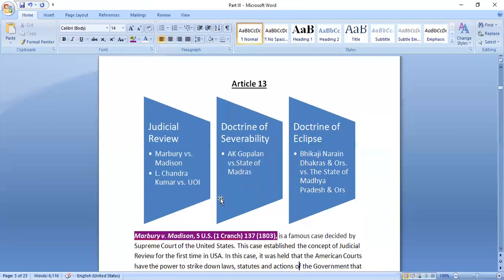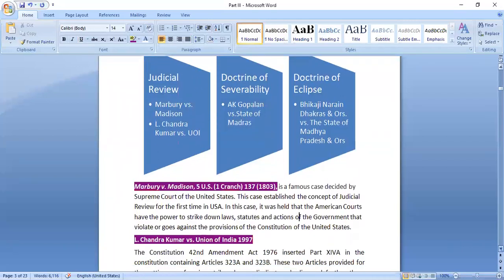Now the concept of judicial review, from which country is this concept borrowed? Anyone remembers from which country? The concept of judicial review is borrowed from which country? It is borrowed from the Constitution of United States. So this is a famous case of the American Constitution. It is Marbury versus Madison.